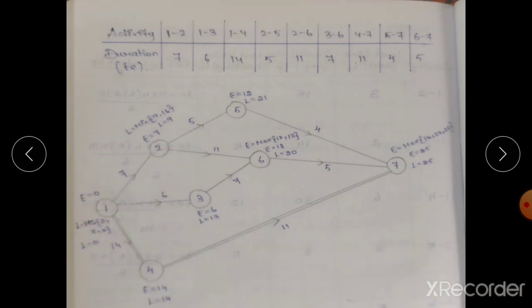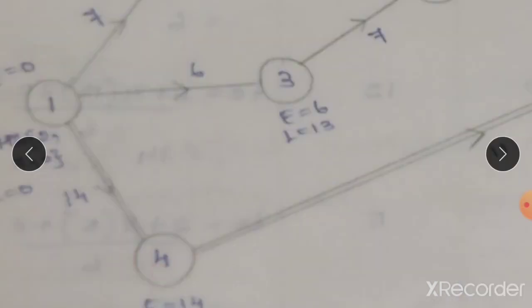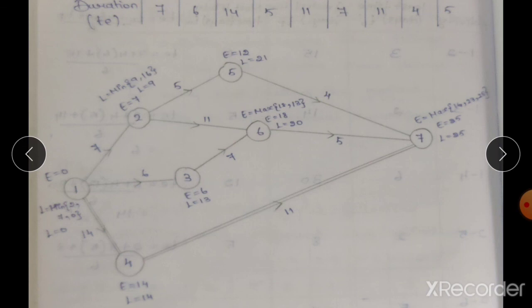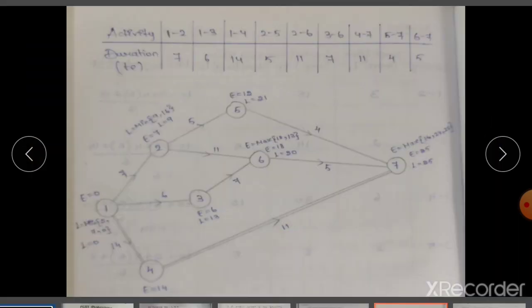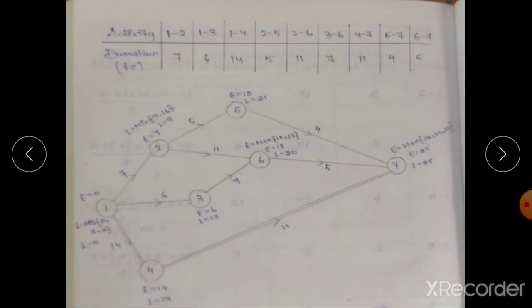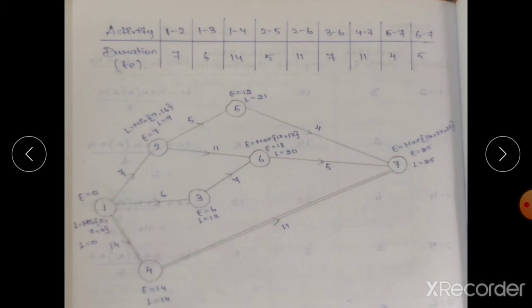Now we have to draw the critical path. We take the activities where both L value and E value are equal. So second activity we can't go because these two are different. Third activity also we can't go, that is also different. The fifth is also different, sixth is also different. The only way is 1 to 4, 4 to 7. So 1 to 4 we have 14, 4 to 7 we have 11. So 14 plus 11 is equal to 25. So the only critical path is 1 to 4 and 4 to 7.